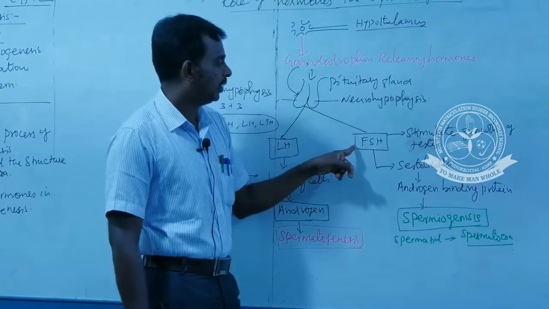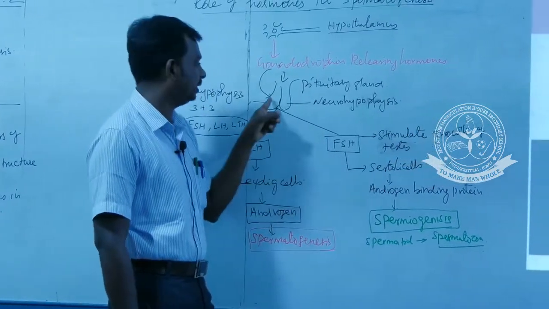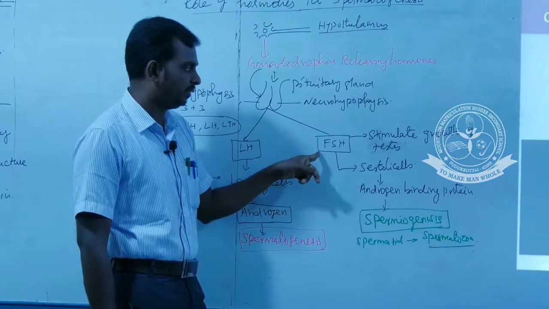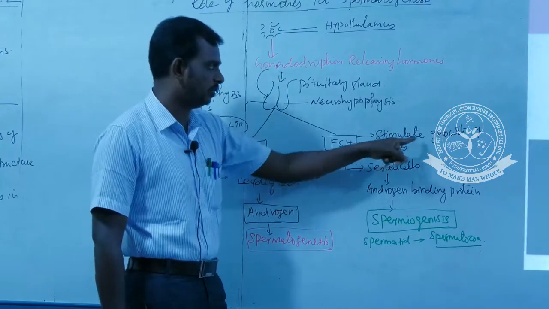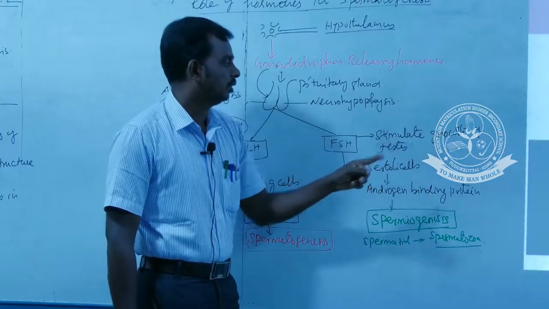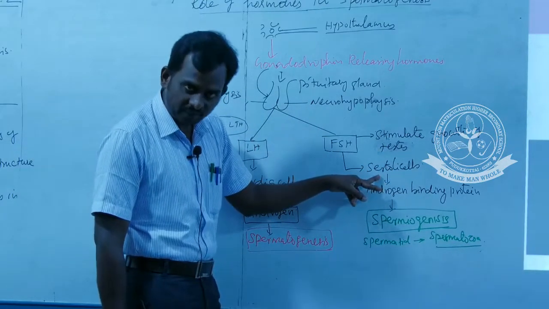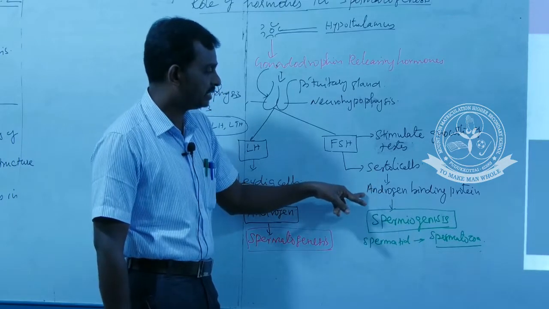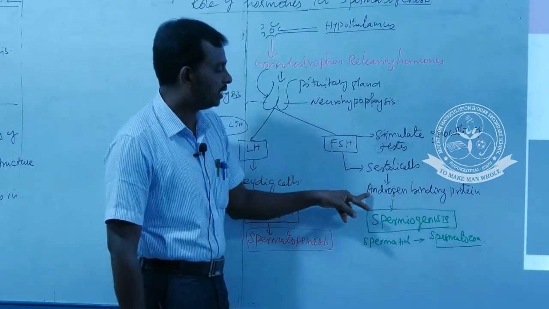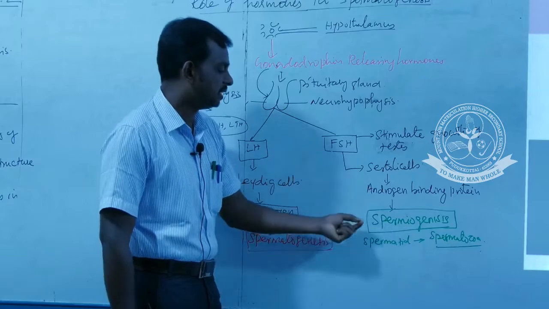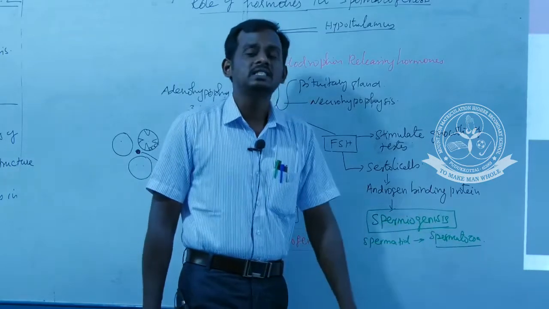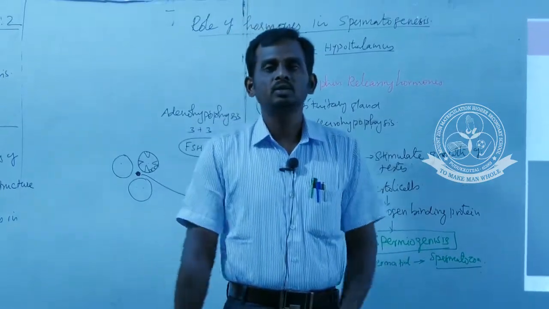And the follicle stimulating hormone, also secreted by the anterior part of the pituitary, is essential to stimulate the growth of testes, and it acts on the Sertoli cells of the seminiferous tubules and secretes androgen binding protein. This androgen binding protein is essential for spermiogenesis. That's all. Today's class is over.